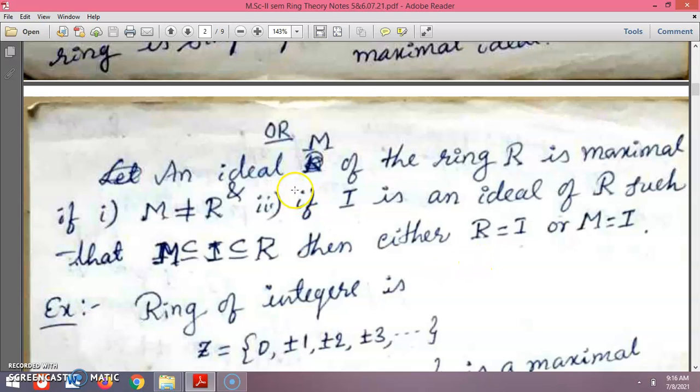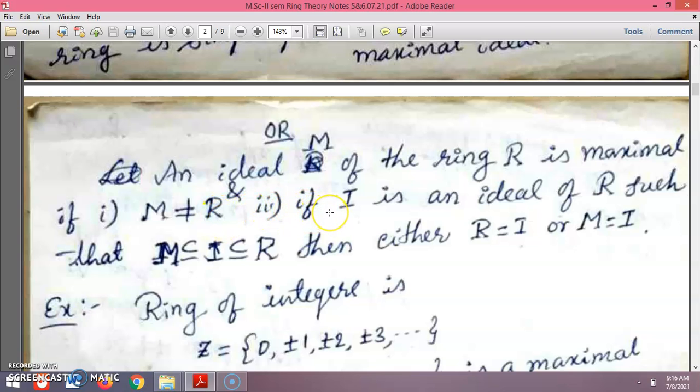An ideal M of the ring R is maximal if M is not equal to R. It means only M and R itself contain M. There are no ideals between M and R.